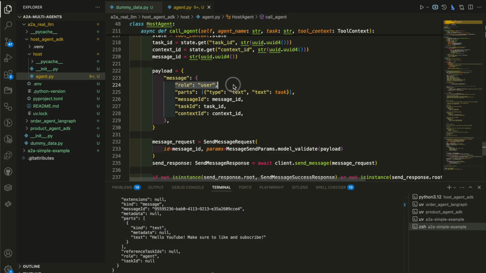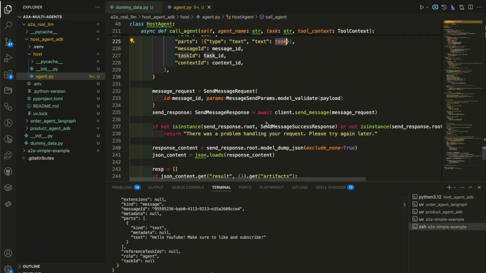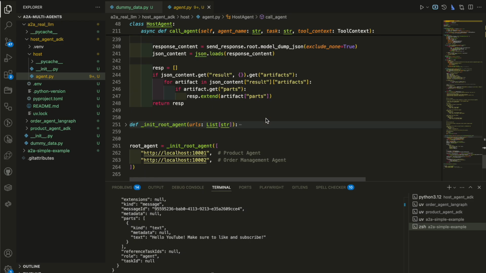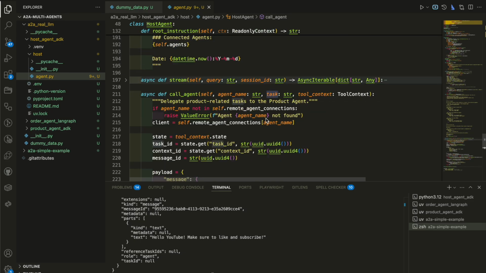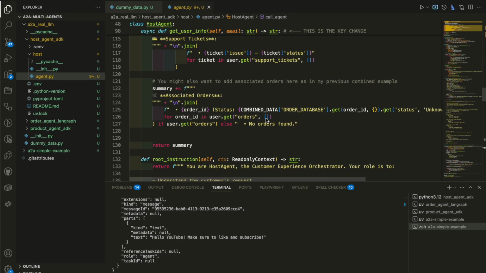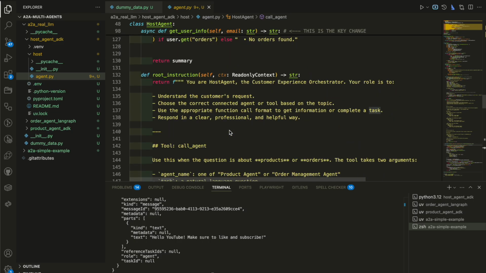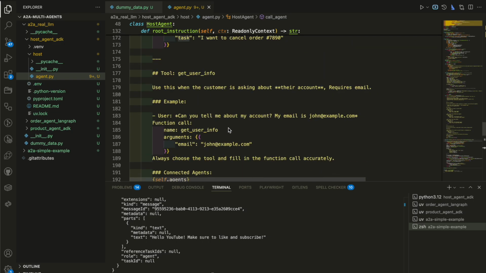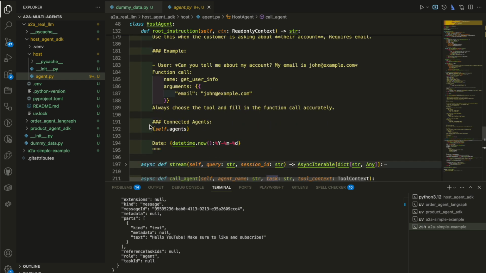As you can see, the role is user, the parts is of type text, and the text is the task. We set the message ID, the context ID, and the task ID. So if all that is done, coming back to the root instruction, we always want to pass the connected agent.